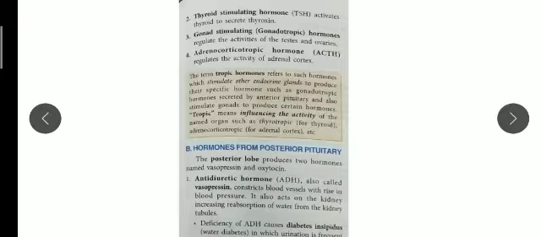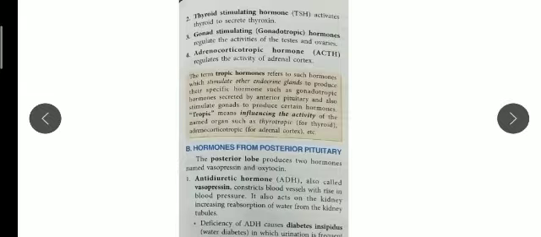Okay, now next is gonad stimulating hormones. I just told you that gonadotrophin is there. It also regulates the activities of the testes and ovary. We all know that these gonadotrophins stimulate the sex hormones: testosterone in males and estrogen and progesterone in females.